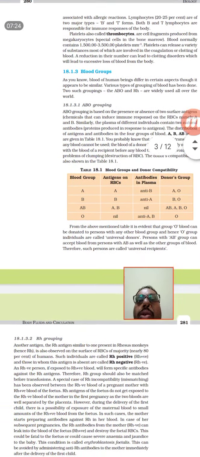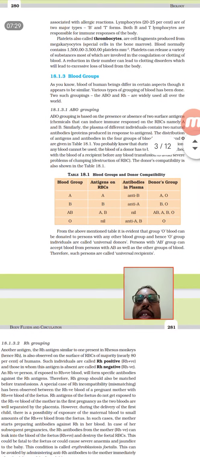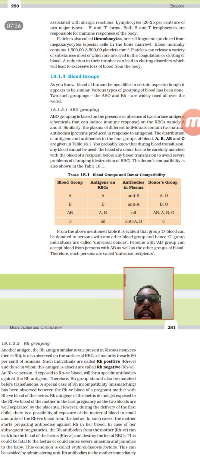So we'll know O positive, B positive, O negative, B negative, those things we can see. The blood group A will be having antigen A and the antibody B. This tabular column is very much important. So they can give to the donors A and O. The blood group B will be having the antigen B and they have anti A, and donors, they can give to B and O both.